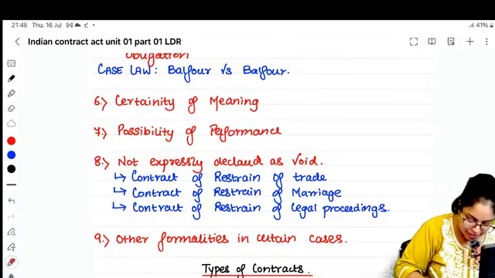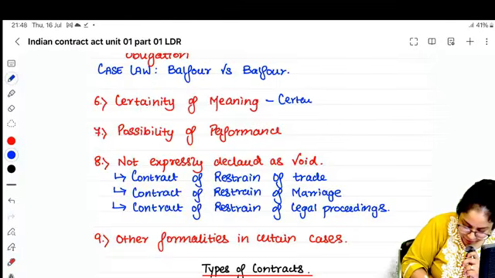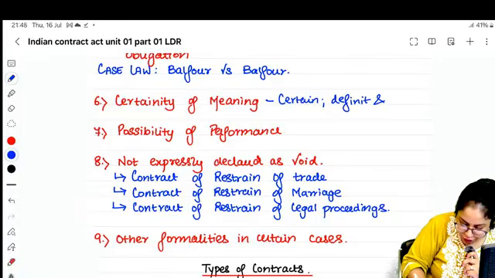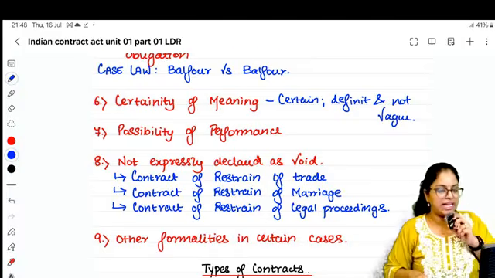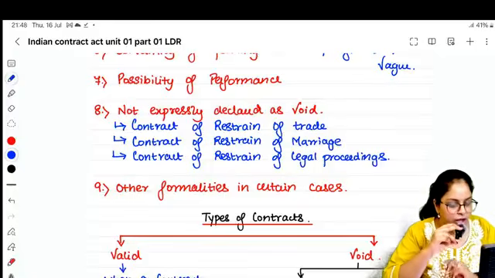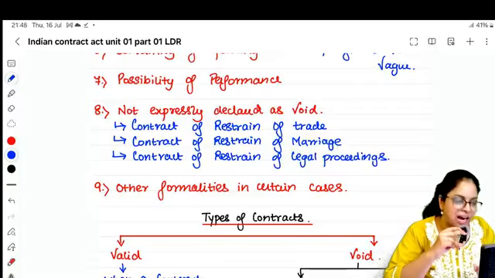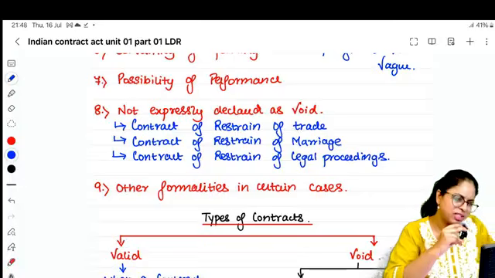Right? So there should be certainty of meaning. Your contract should be certain, definite, and not vague. Is that clear, people? Right? Next is there should be a possibility of performance. You cannot enter into a contract saying, give me 10 lakh rupees, I will make a dead person alive. Is that even logically possible?